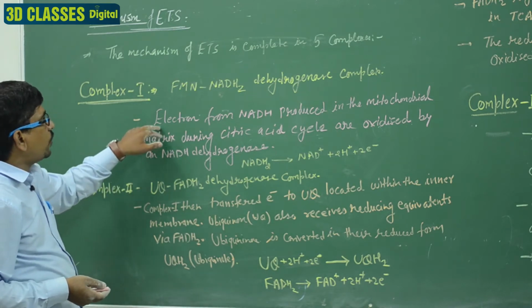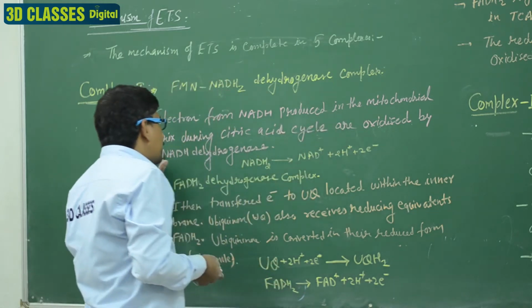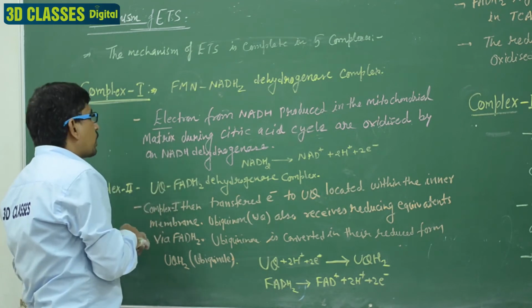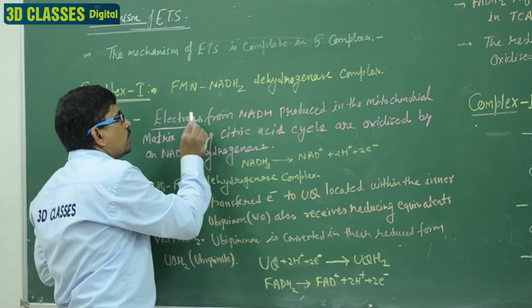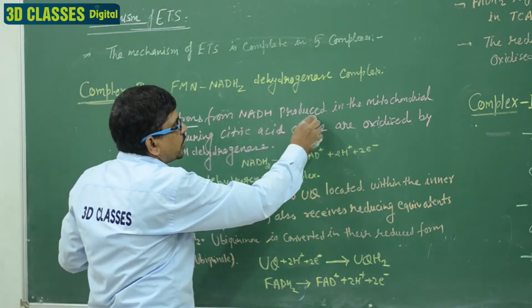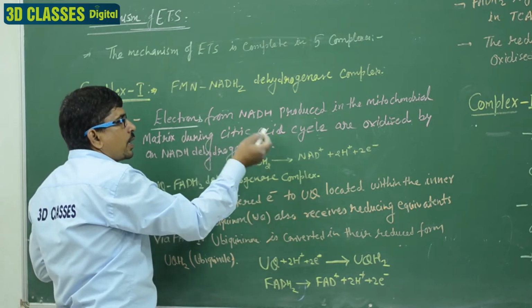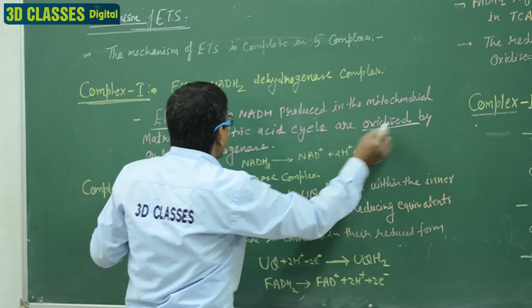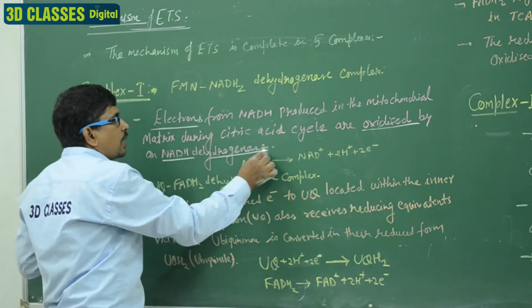We can say the electrons from the NADH are produced in the mitochondrial matrix. Electron कहाँ form हुए? The electrons are from the NADH produced in the mitochondrial matrix during the citric acid cycle, and are oxidized by the NADH dehydrogenase enzyme.